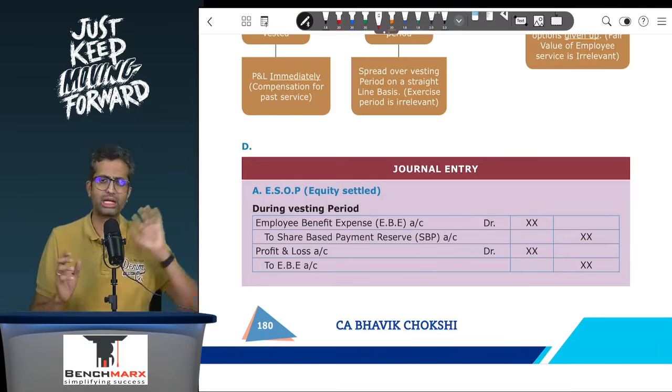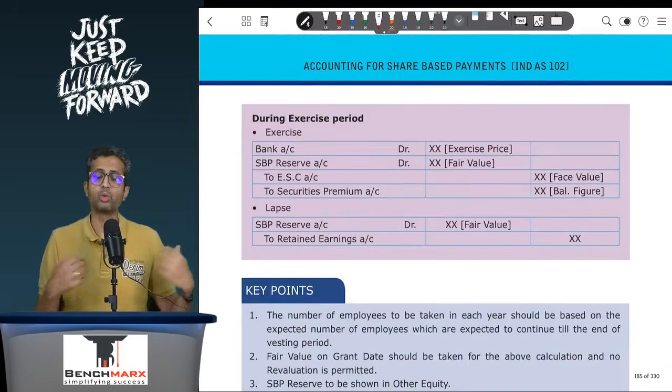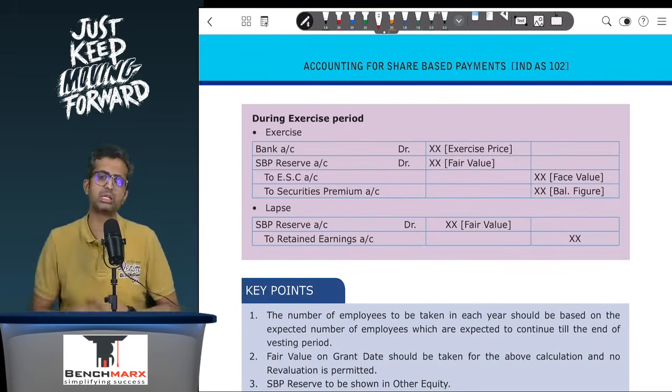So your entry will be EB account debit to SBP reserve, and then EB, being a nominal account, will be transferred to the P&L. You will put these entries in each of the years.